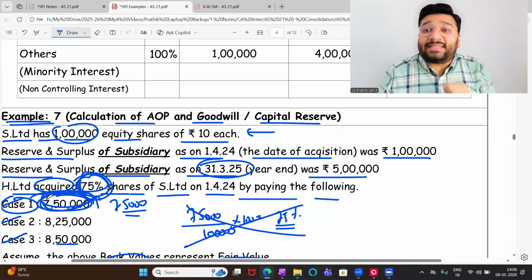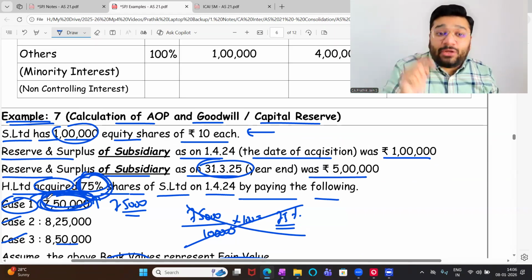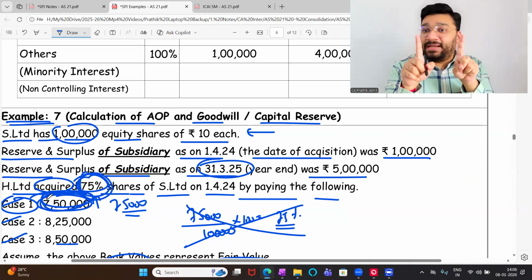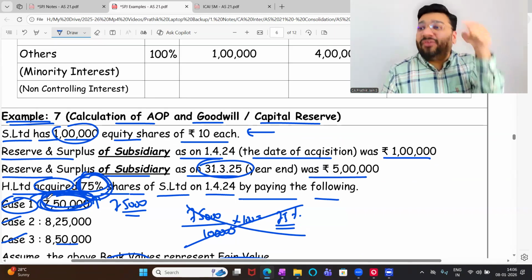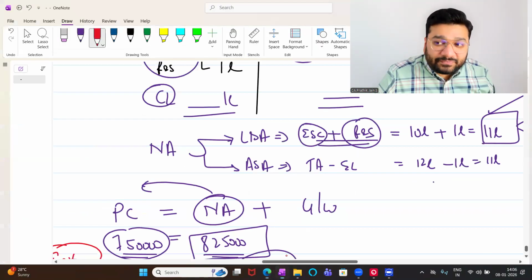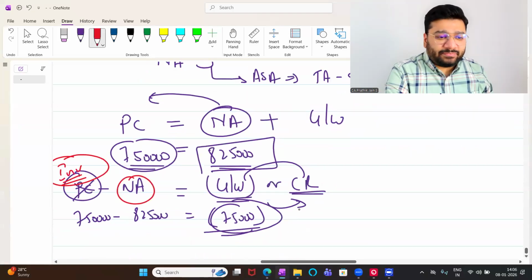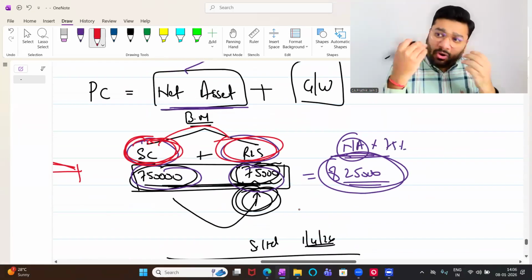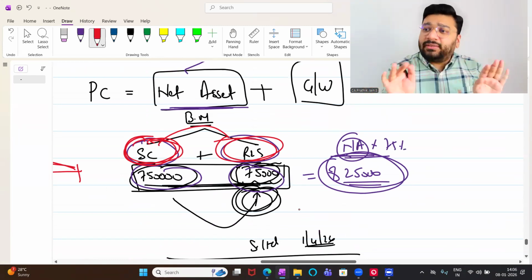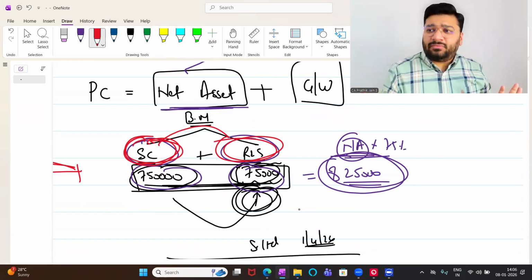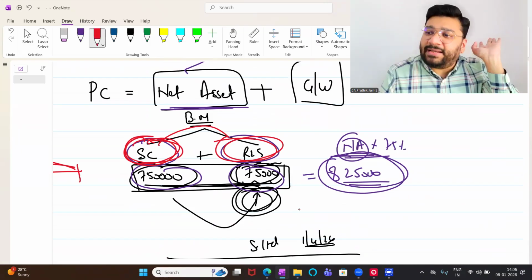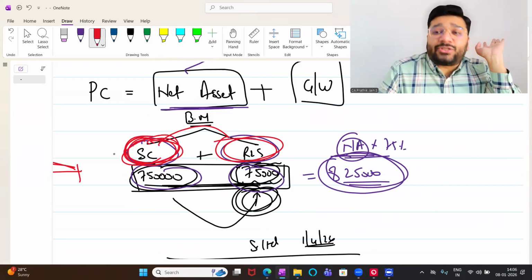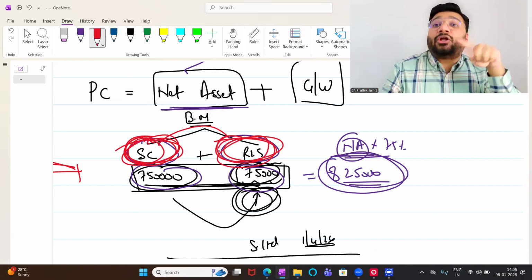So here, goodwill and CR is calculated on date of acquisition. For calculating goodwill and CR, I need two items, which is investment and net asset. Both I need on date of acquisition. Net asset comprises of two items, share capital and reserve and surplus. Both I need on date of acquisition. All the three I want on date of acquisition only. You will never have problem in investment. You will have problem only in reserve and surplus and share capital. Share capital, I need as on date of acquisition, and reserve and surplus also I need on date of acquisition.